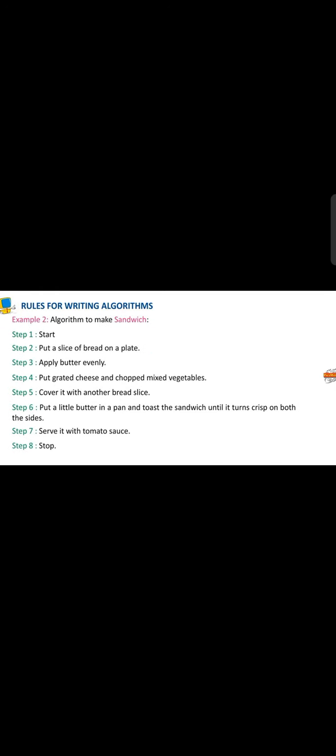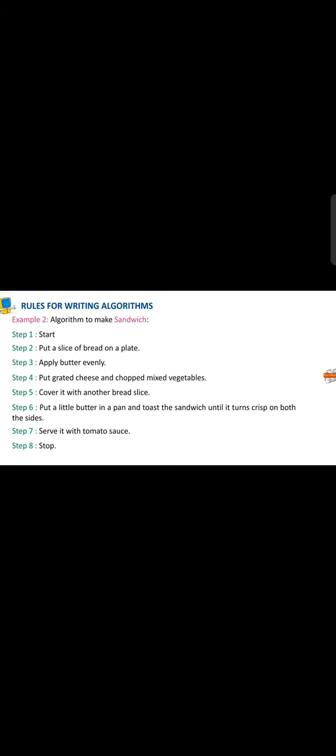The very second example is an algorithm to make a sandwich. Step 1 is start, put a slice of bread on a plate, apply butter evenly, put grated cheese and chopped mixed vegetables, cover it with another bread slice, put a little butter in a pan and toast the sandwich until it turns crisp on both sides. Serve it with tomato sauce and the last step will be stop.